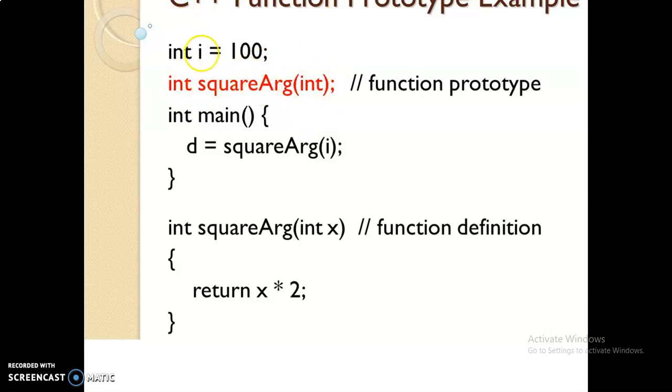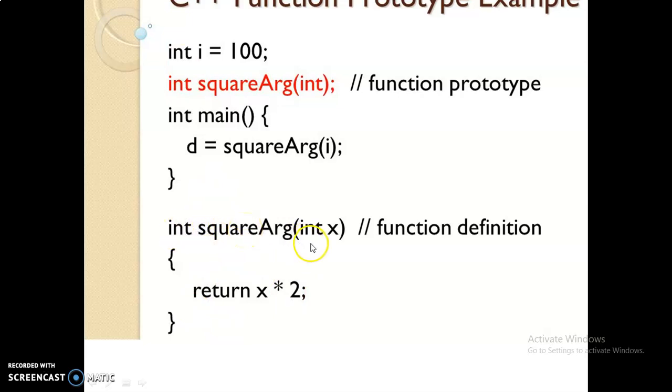Within the main function, the function is called here, square arg of I. Here the I is of integer type because the argument type given here is integer. That means here the I is declared as integer only. So in the subfunction, the return type is integer.